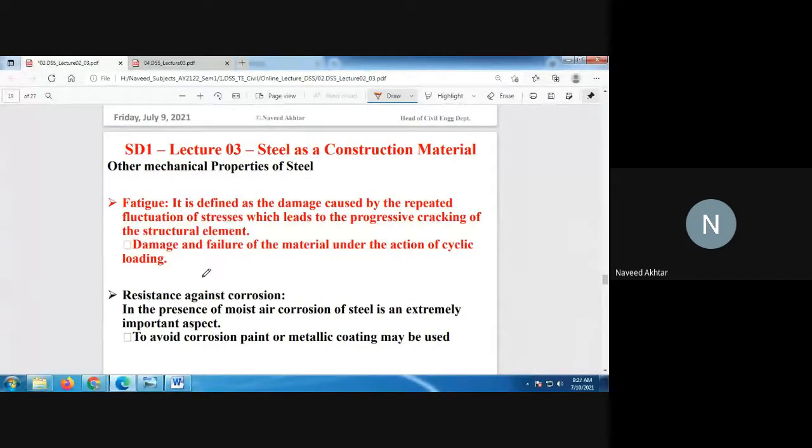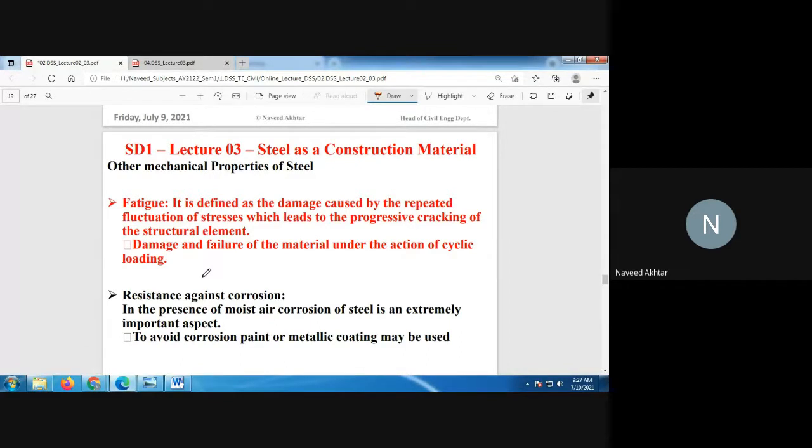Fatigue is defined as the damage caused by repeated fluctuation of strain, which leads to progressive cracking of the structural element. If continuous cyclic loading is applied on any member or part of your structure, then that is nothing but fatigue.